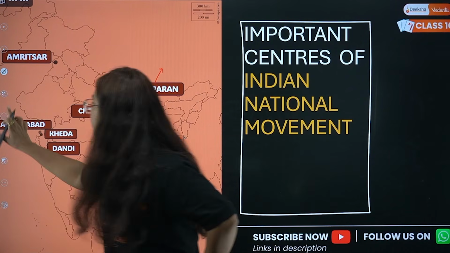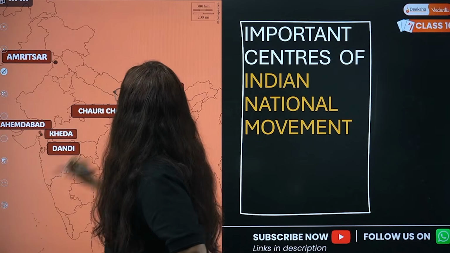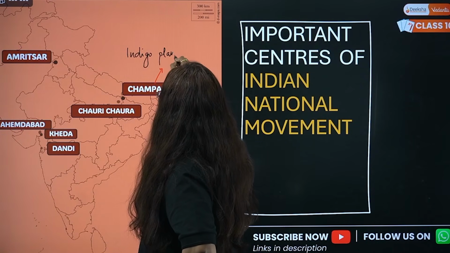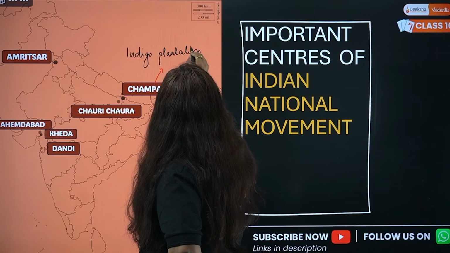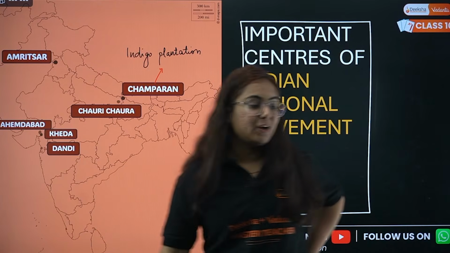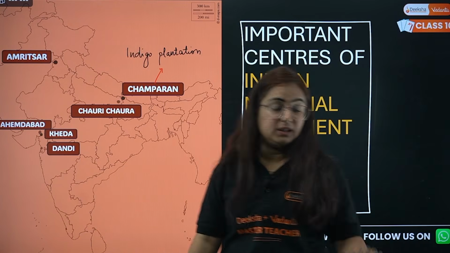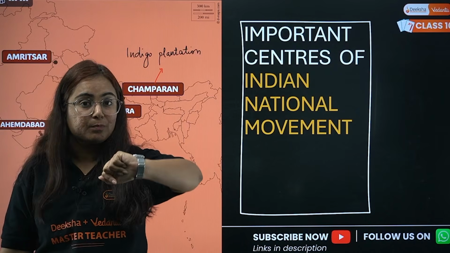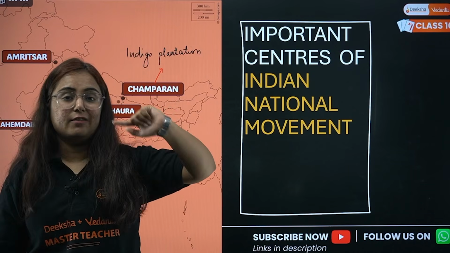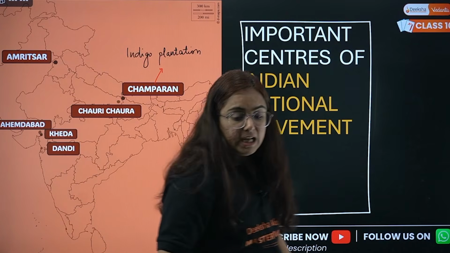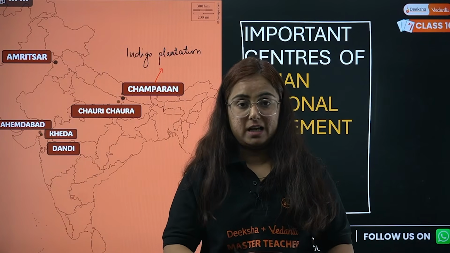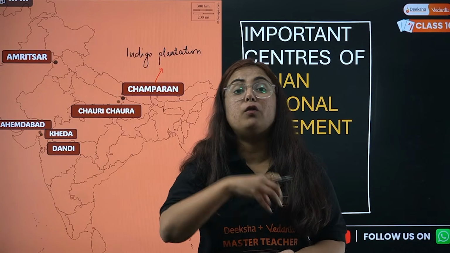If you remember, students, what happened in Champaran? Indigo plantation. Indigo plantation was an issue. If you remember class 8, or did everything just go skyrocketing from your mind? If you remember class 8, it should click in your mind. There was something known as the Indigo Satyagraha. We were talking about 1857 and all that, right? So what happened in that? Indigo plantation was forced on the farmers by the Britishers, and that too forcefully.